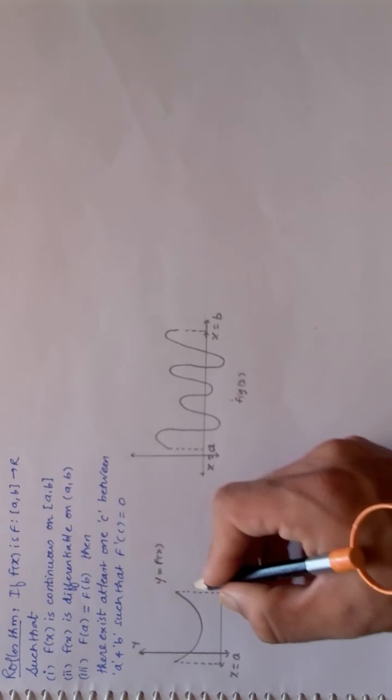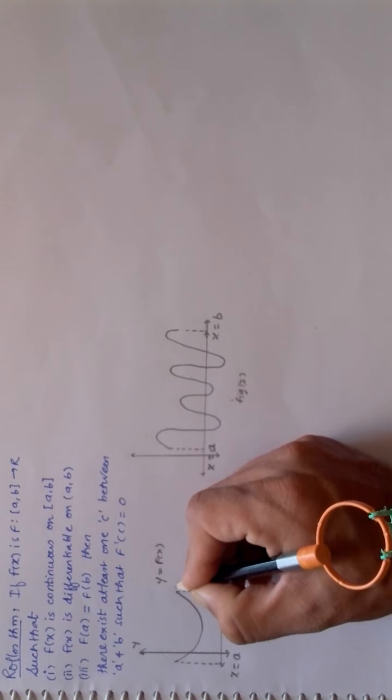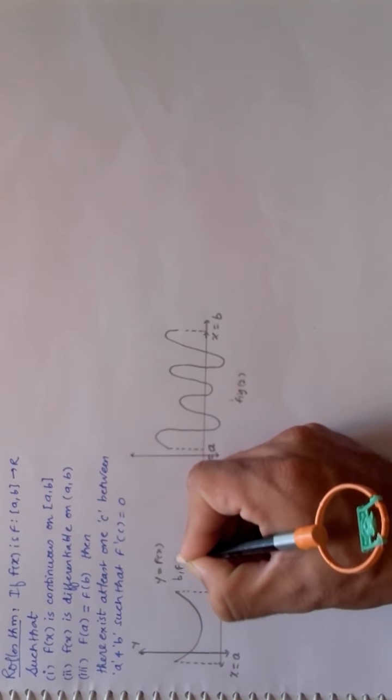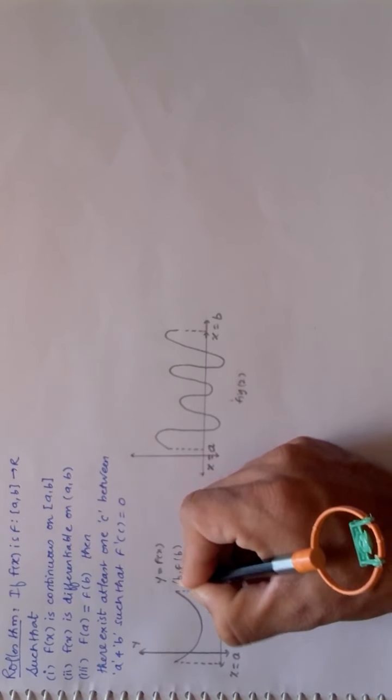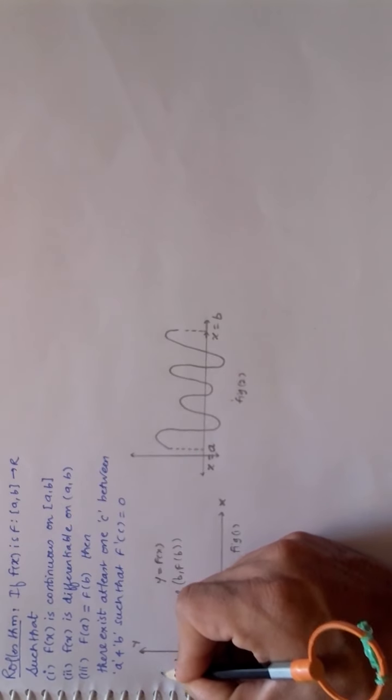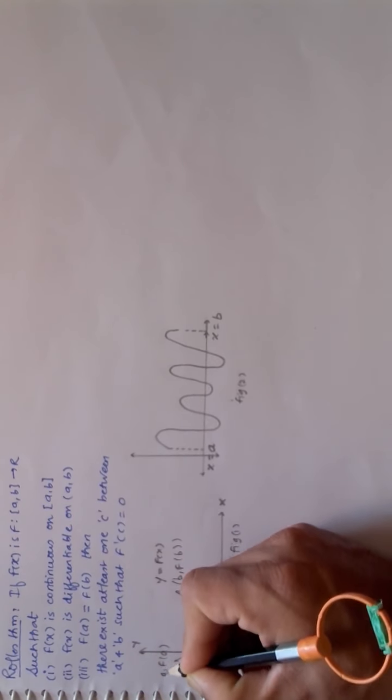Now, looking at both the figures, let us talk about figure number 1 first. Here I have the 2 points A and B, and the curve is defined as y is equal to function of x. Now you can see here, if this particular point over here is your B, so this particular point will be your B comma f(B). Agreed? And this will be your A comma function of A.